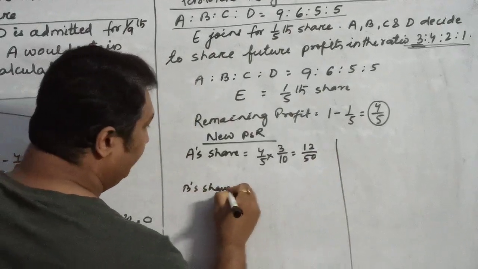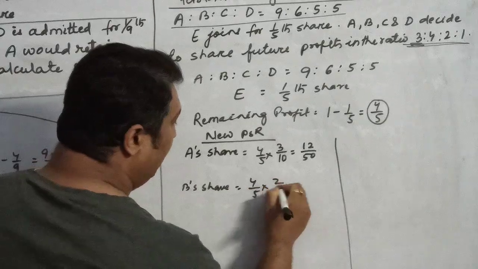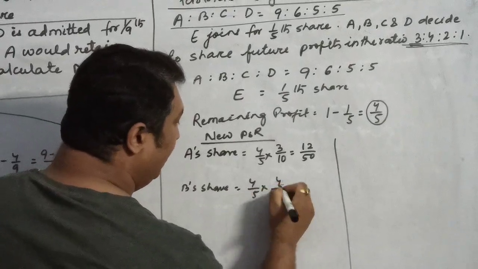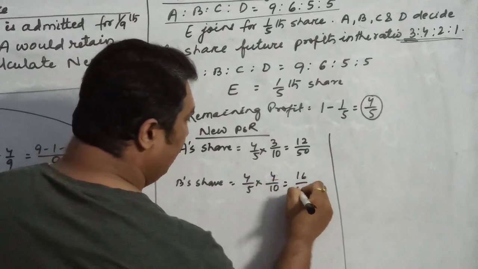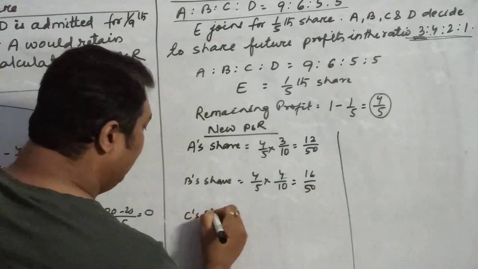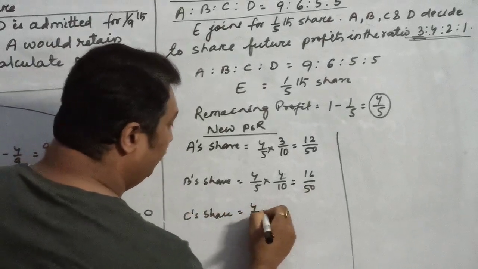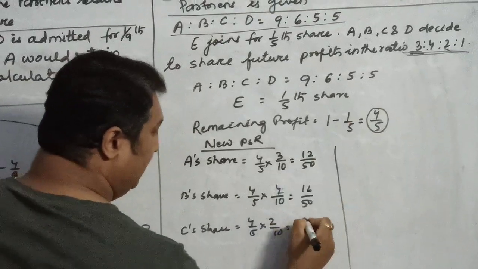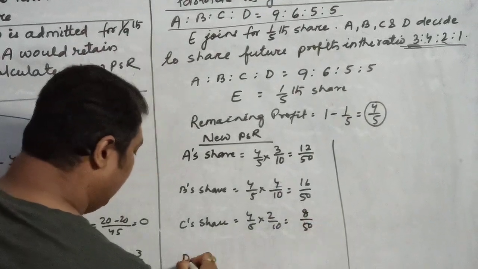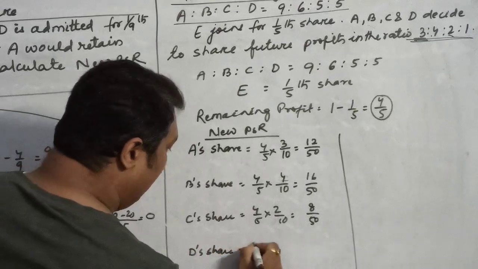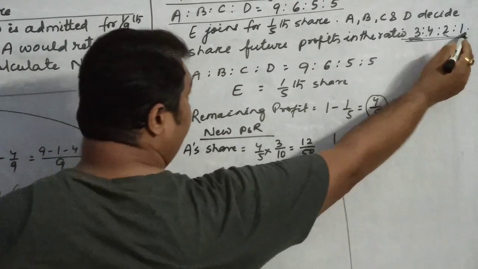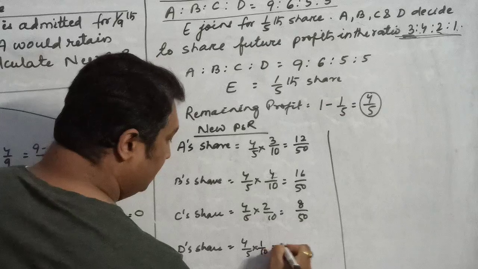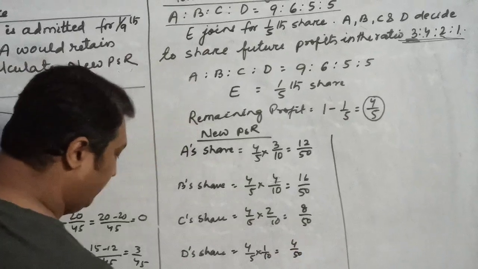B will get, out of this 4 by 5, 4 by 10, that is 16 by 50. C will get, out of this 4 by 5, 2 by 10 as the new agreed ratio, that is 8 by 50. D will get, out of this 4 by 5, his future ratio is 1 by 10. So he is getting 4 by 50.